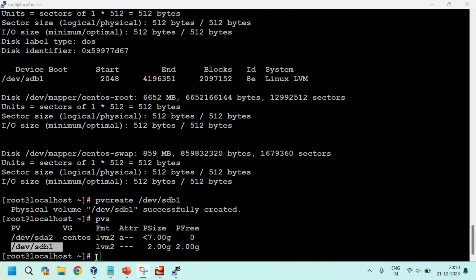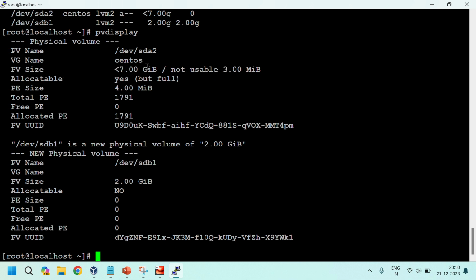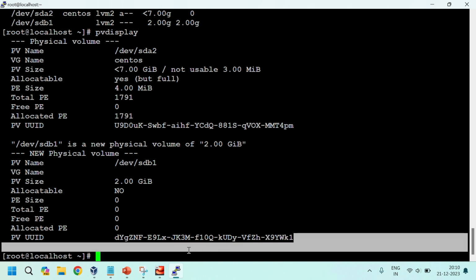If you want more information about this PV, just give pvdisplay. It gives all the data. /dev/sdb1, 2 GB data is there. Allocatable, nothing is there. All is free. PV UUID. In the partition we got the UUID, right? Whatever we did for the partition, this is the UUID.